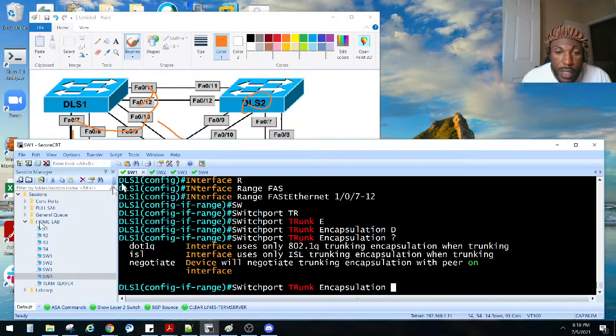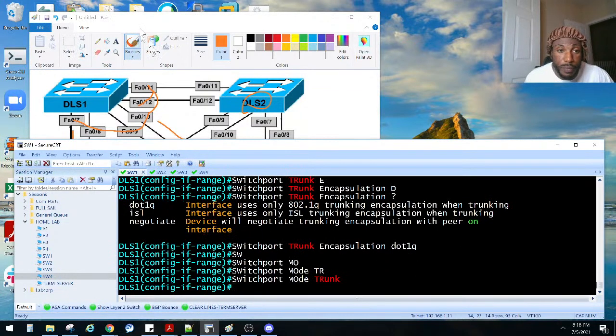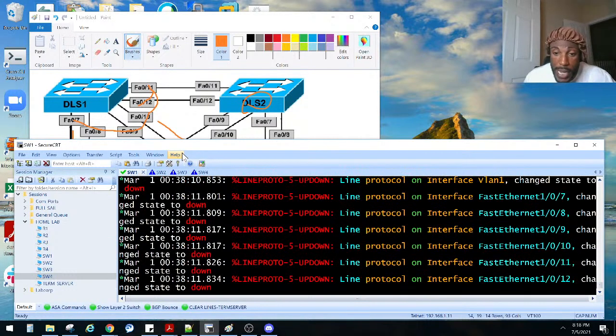So, right here, we got .1Q as one type of encapsulation, and also ISL. You can also negotiate, but we don't want to do that right now. We're just going to do .1Q. And I think it'll negotiate anyway, so .1Q, right? Then we say switchport mode trunk. That hard codes it as a trunk, right? They should bring it all down, bring it back up, just like that, right?